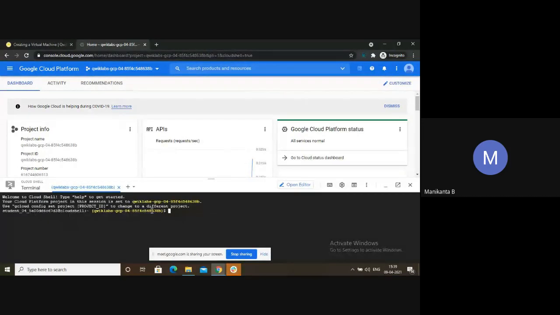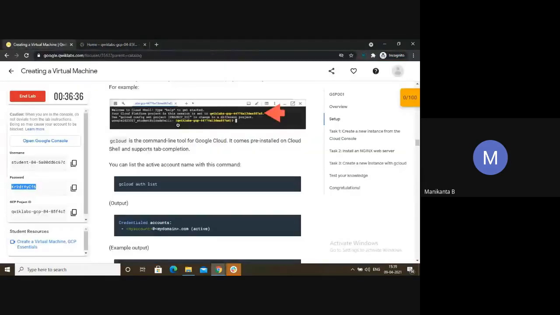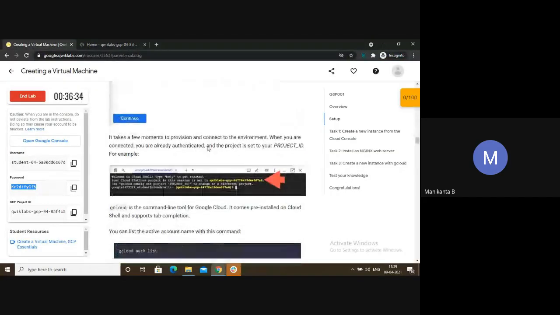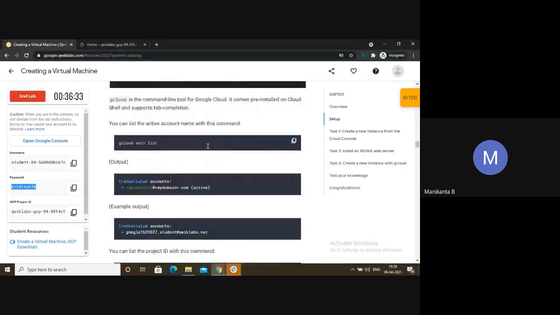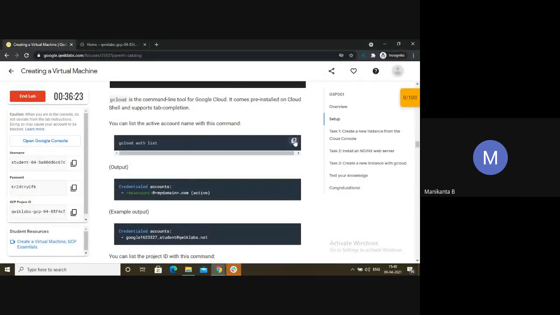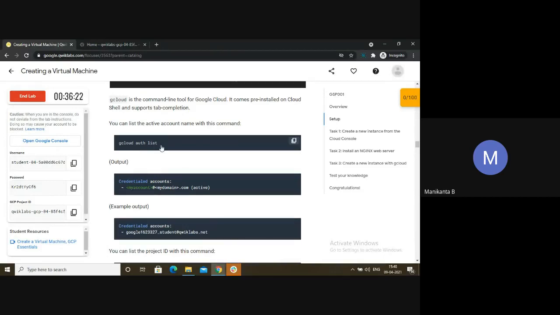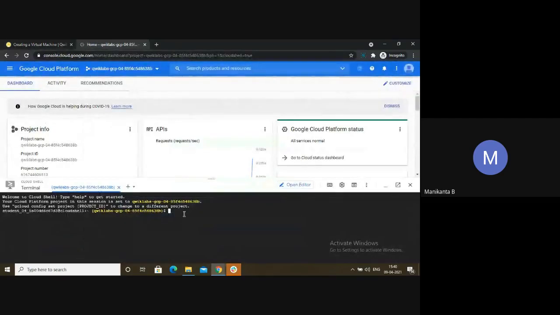So as soon as you click on continue, you need to go here, see the instruction, and go step by step. They have asked first, this is the copy method. Click on here, the code will get copied. Click here, Control V, paste.